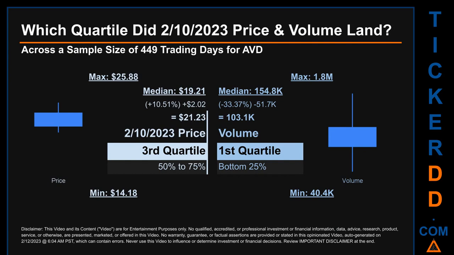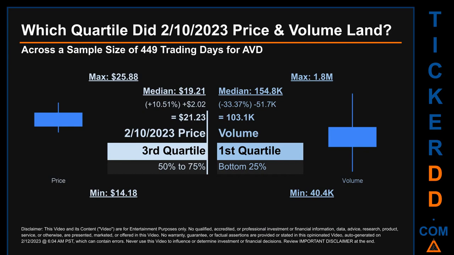Which quartile did the 10th of February 2023 price and volume land? Across a sample size of 449 trading days, the maximum end of day price for AVD was $25.88 while the minimum was $14.18. Within that price range, the 10th of February 2023 price, of $21.23, landed within the third quartile, placing it within the 50% to 75% range of all sampled end of day prices.